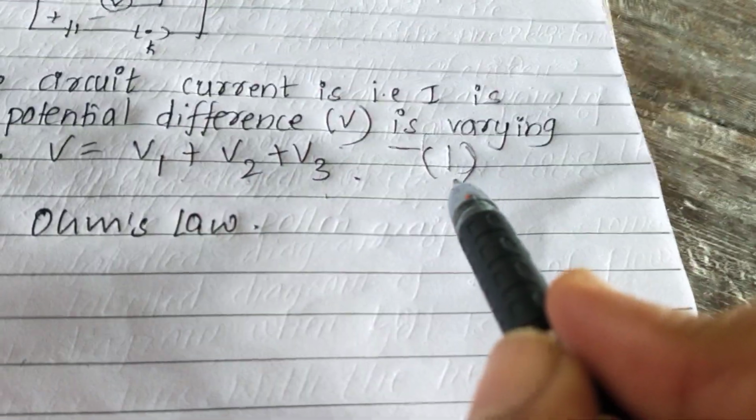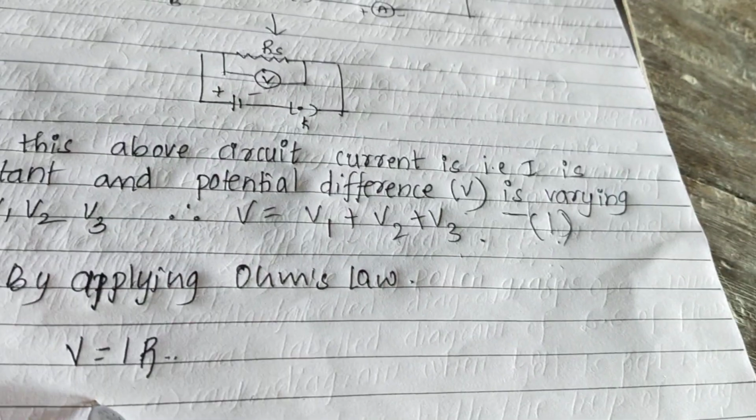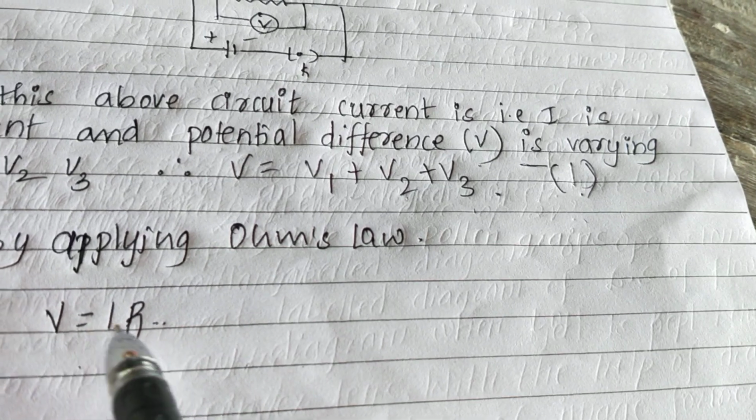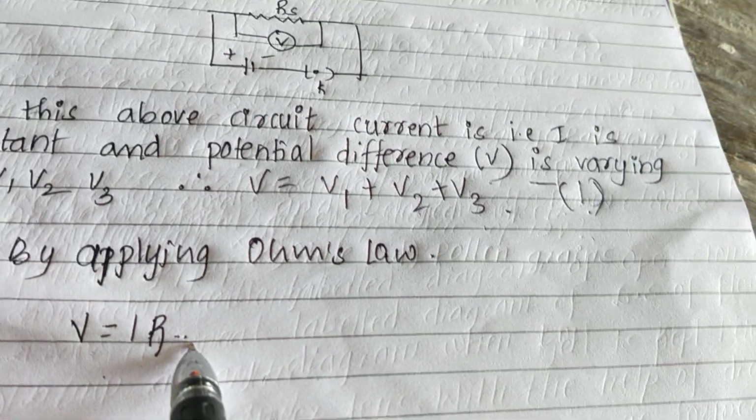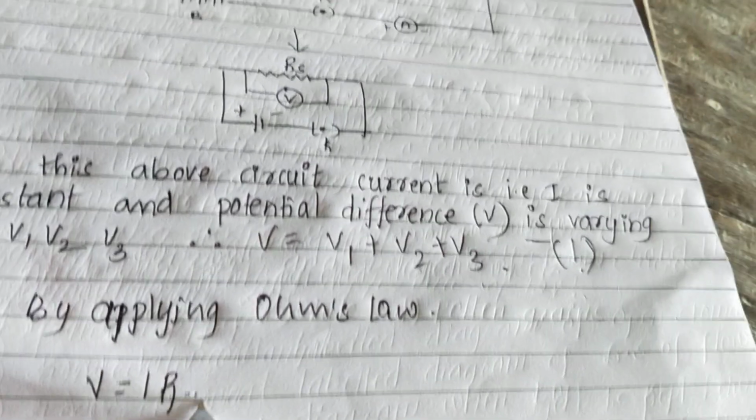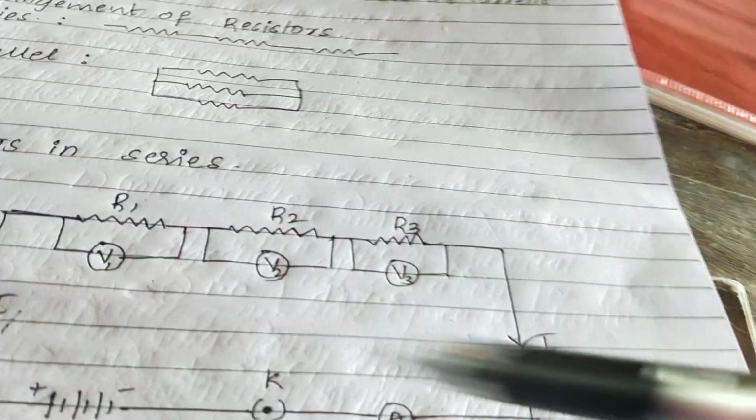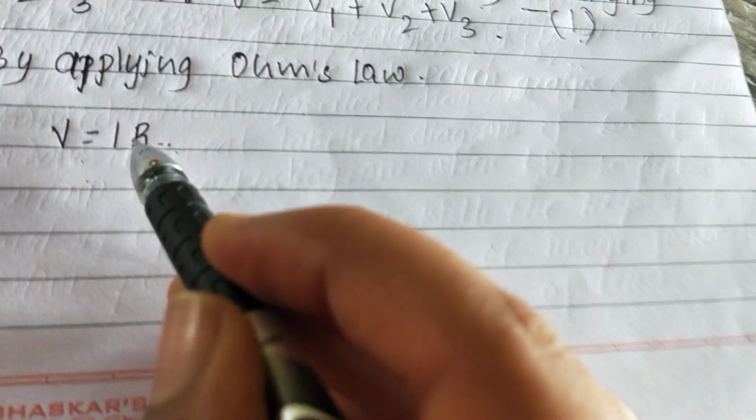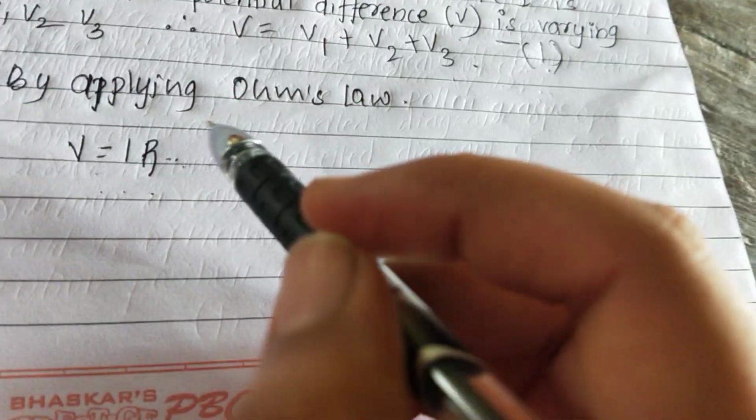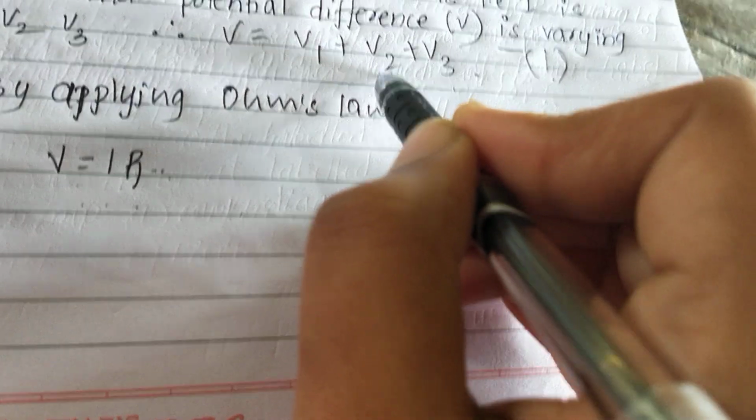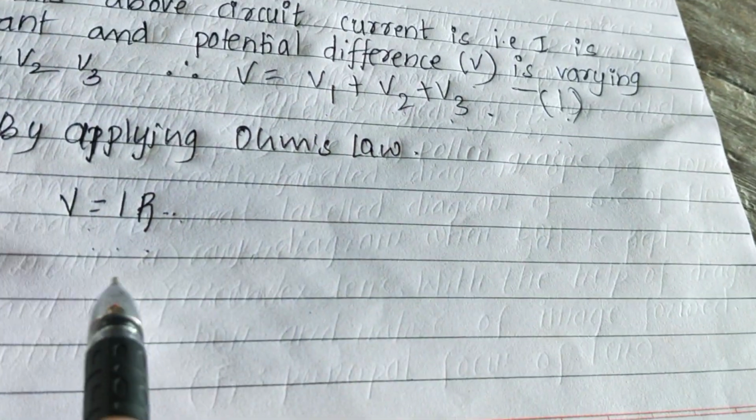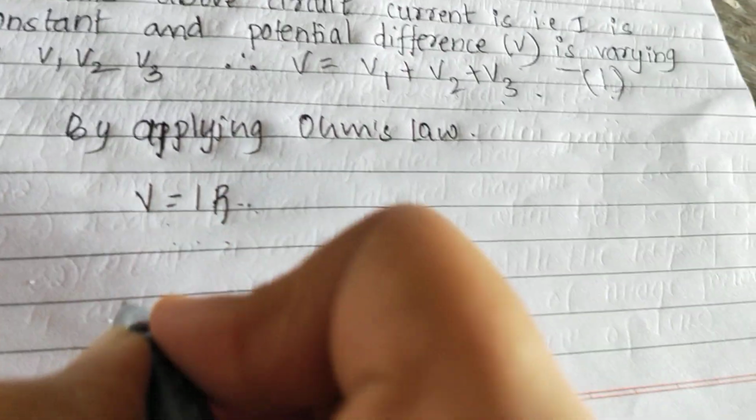When we consider this as equation 1, after applying Ohm's law, V is equal to I into R. But when you are talking about V1, V2 and V3, we get different equations, because R is different here, and V is also different, only I is a constant. So for all these three, V1, V2 and V3, we write different equations.